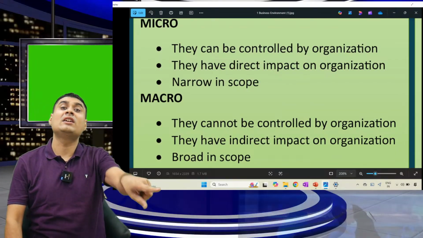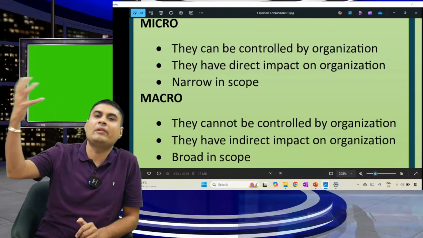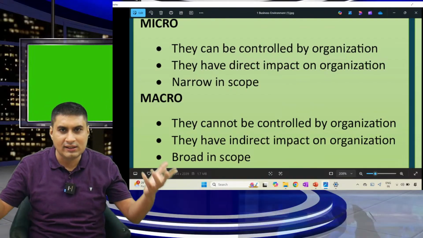Now, micro they have not given in the syllabus. They have only given macro. Sir, why like that? That only they know.